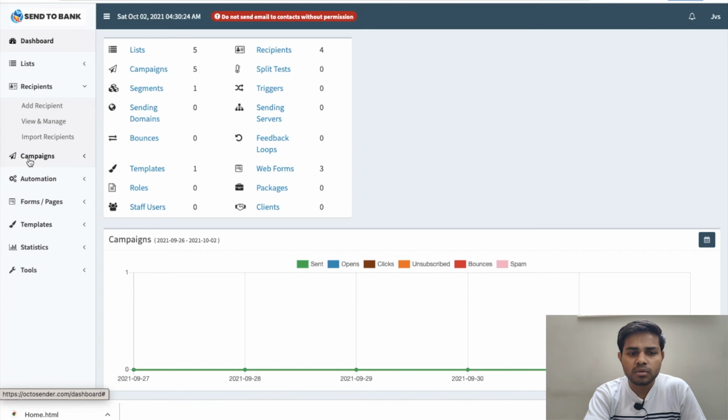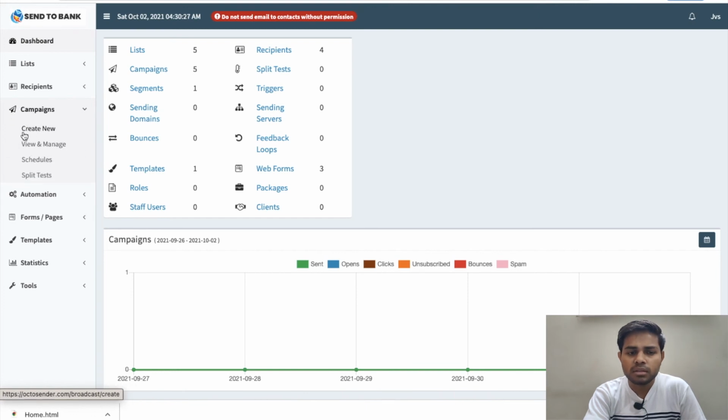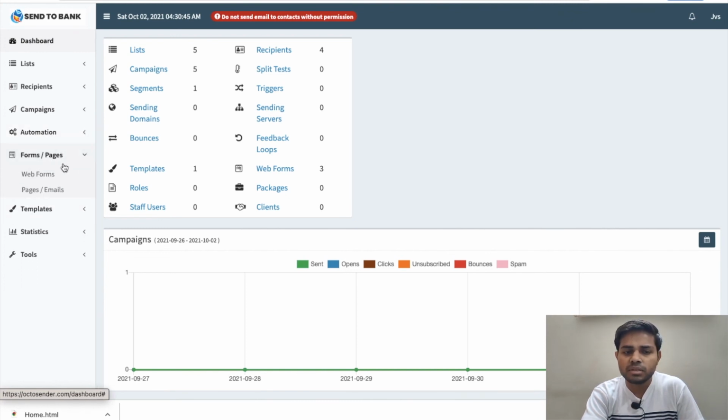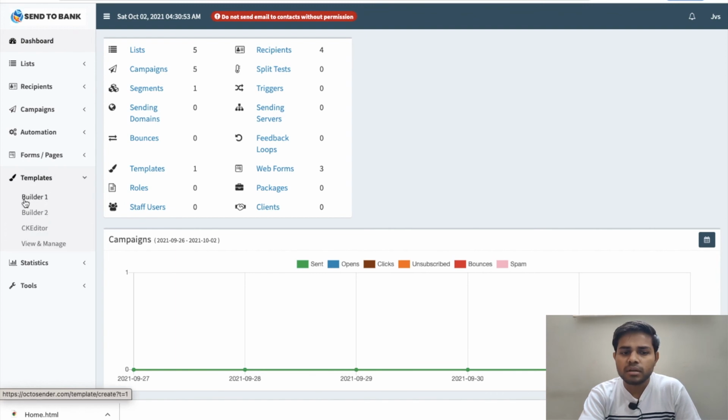The third option is campaigns, and in this you are getting create new, view and manage, schedules, and split test. Another is automation, and in this you are getting spin tags, segments, drifts and triggers. Another one is forms and pages, in which you are getting web forms and pages/emails. Another option is templates, and in this you are getting Builder 1, Builder 2, CKEditor, and view and manage.